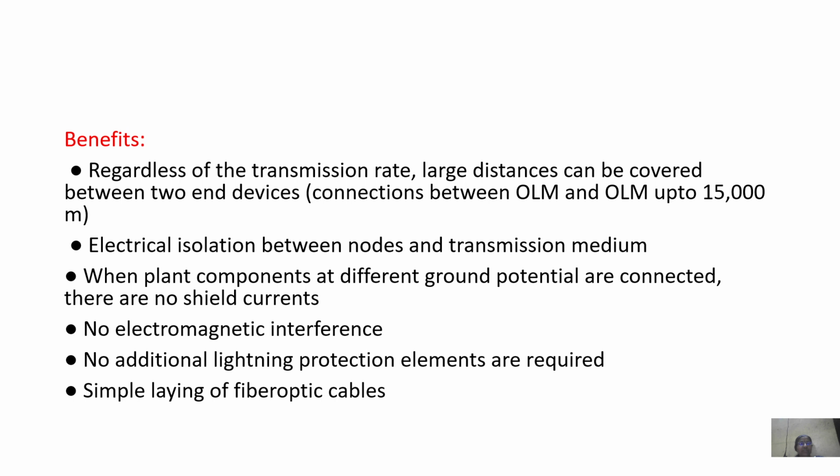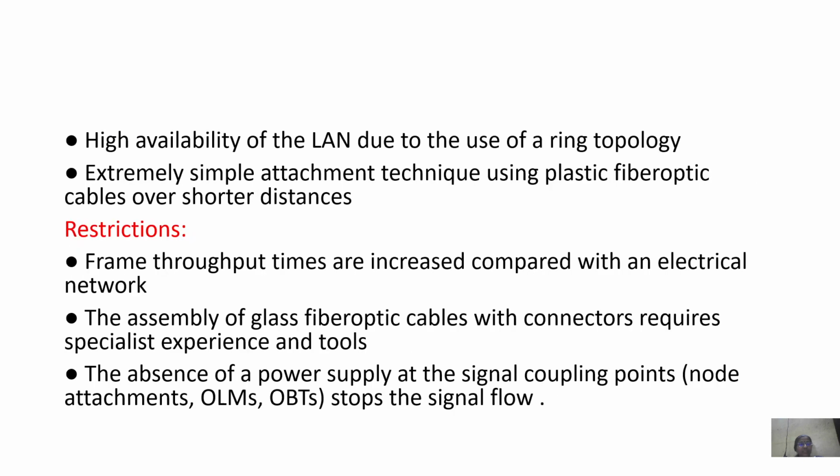The benefits: regardless of the transmission rate, large distances can be covered using optical transmission. Electrical isolation between the nodes and the transmission medium is possible when transmitting optically. There is no electromagnetic interference, no additional lightning protection needed, and simple laying of fiber optic cables. The restriction is that frame throughput times are increased compared with an electrical network.